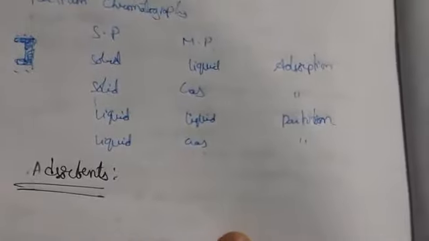So what is an adsorbent? Whatever we take, whether solid, gas or liquid, is already present in the separation technique.